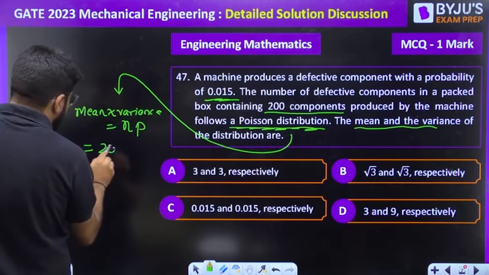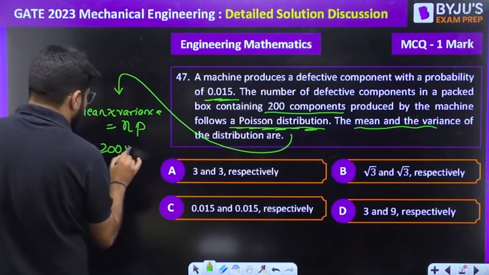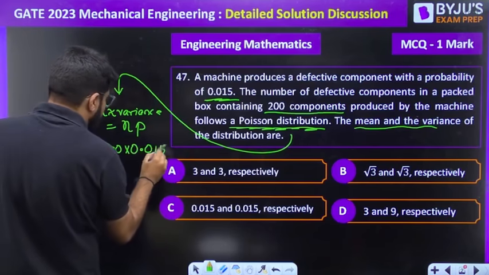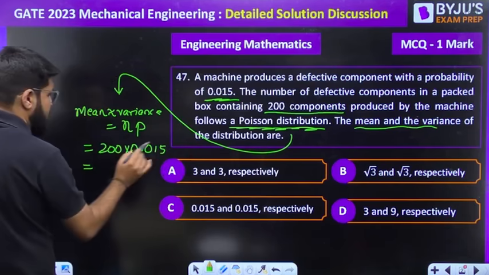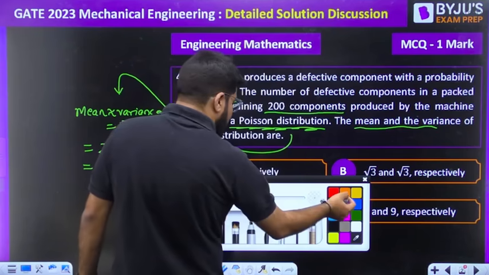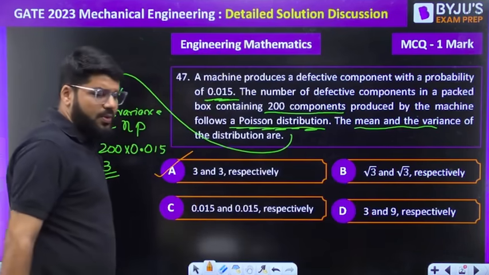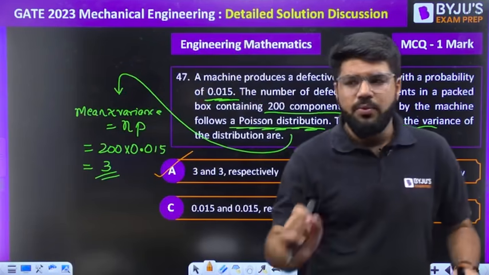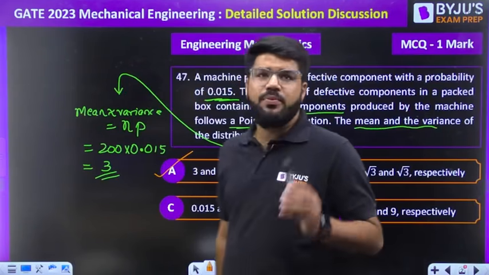So n is the total number of samples here, that is equal to 200, and the probability of a single component being defective is 0.015. When you multiply this, you are going to get the answer as 3, and both are equal to 3. The correct answer is both are equal to 3, so the correct answer is A. Let us move to the next question quickly.